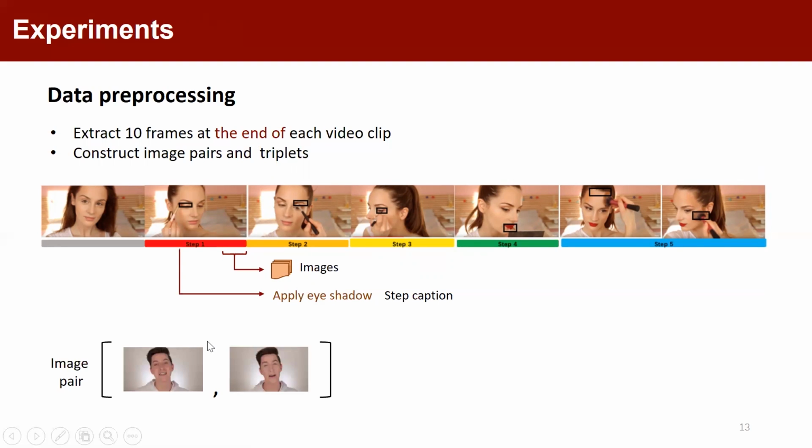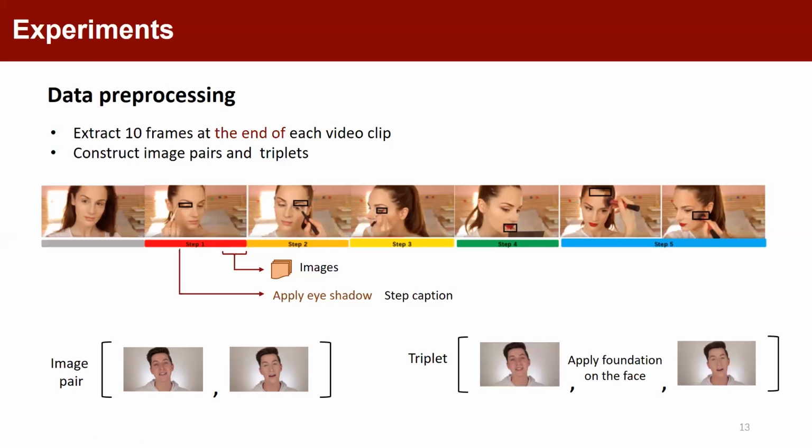For the image pairwise comparison model, we randomly select two images from two makeup steps in a video as an image pair. Note that we balance the classification labels 0 and 1 in construction. For the TIRG image retrieval model, we randomly split multiple step descriptions in a video into n parts to construct triplets.